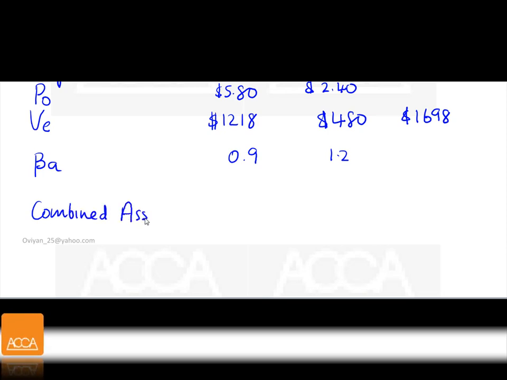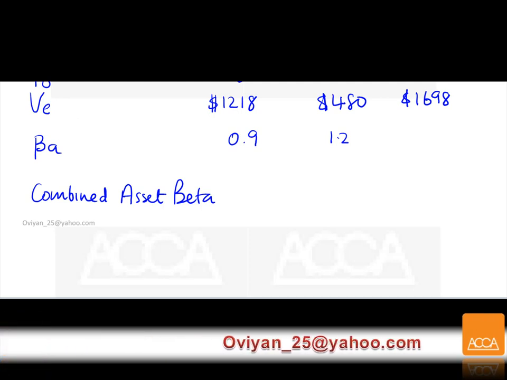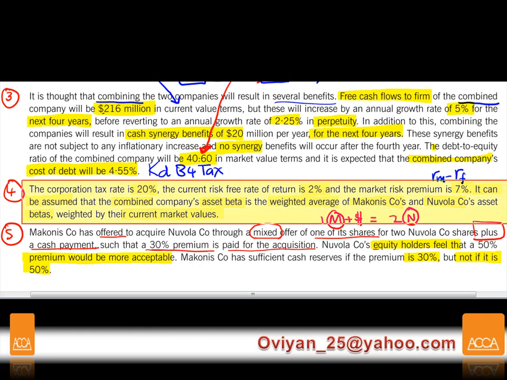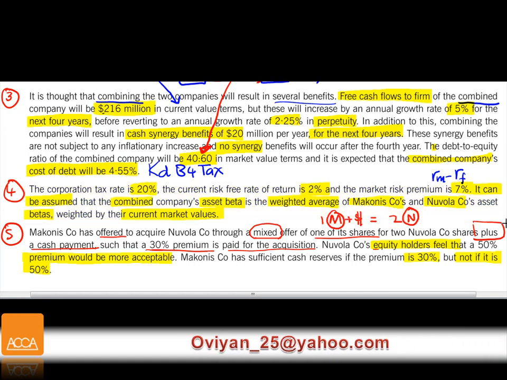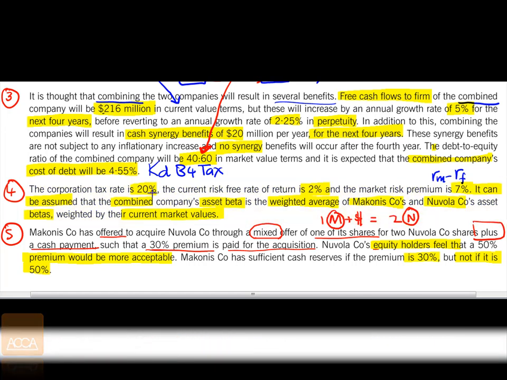Now, according to paragraph number 4, it says that it can be assumed that a combined company's beta asset is the weighted average of the Makonis and Nuvola's beta asset weighted by the current market value. So it's going to be based on the market value.